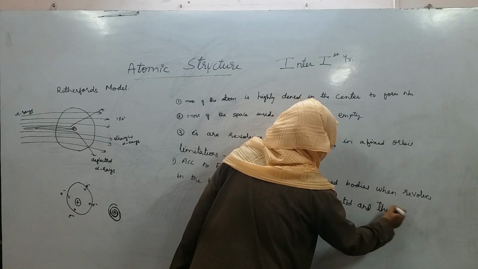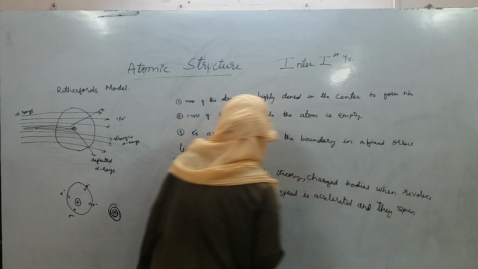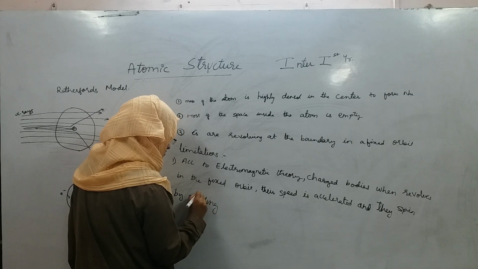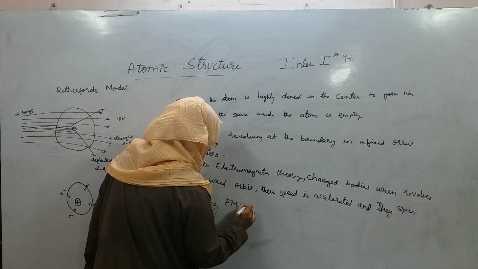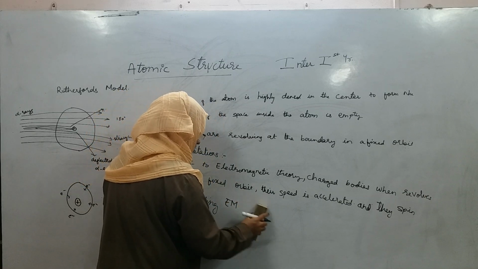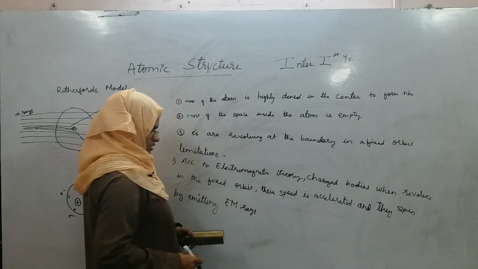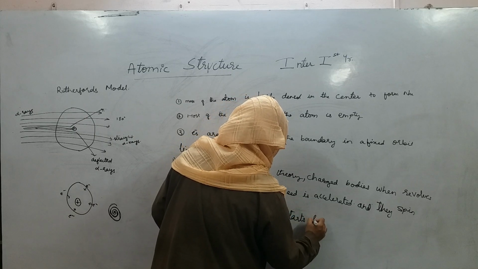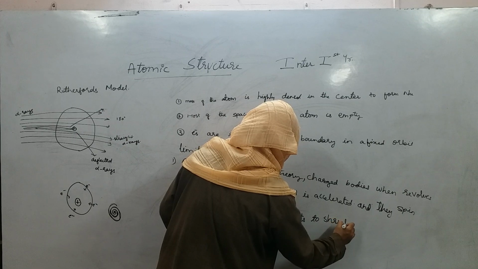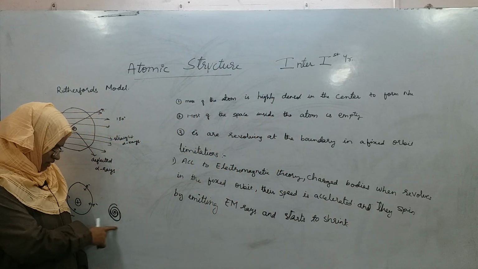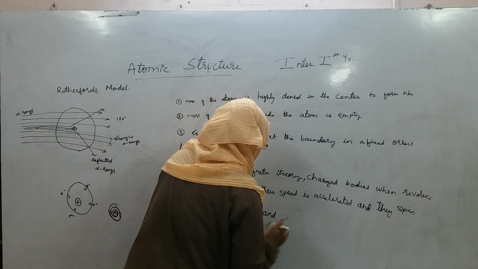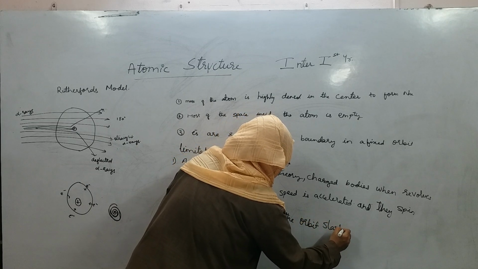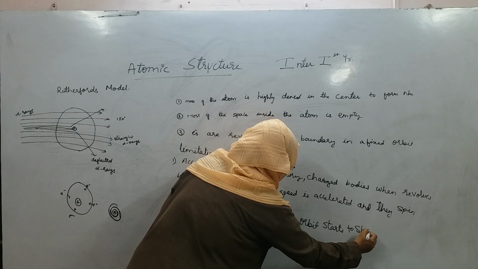they spin by emitting electromagnetic waves or rays, and the orbit starts to shrink.